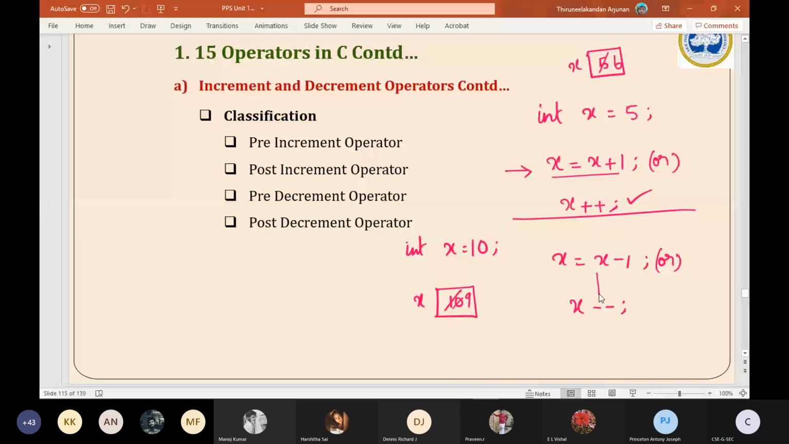That's it. Simple. Okay sir, in both these places, look here, in both these places we have used this plus symbol only after the variable x.